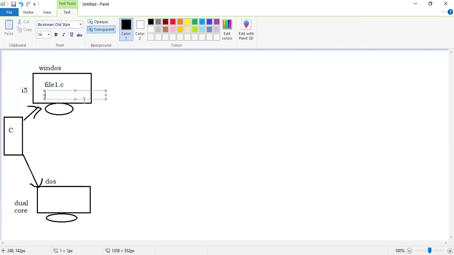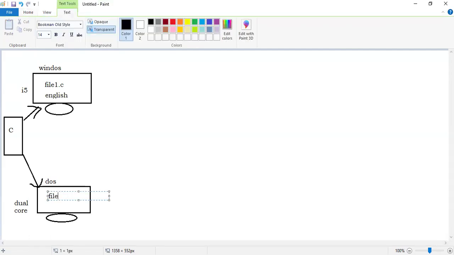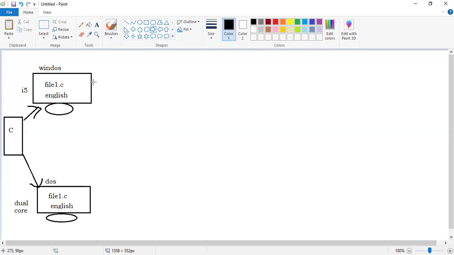In which language are you writing? C is which language, sir? High level programming language, nothing but simple English, sir. Similarly, here also the same. Suppose you save file1 dot C, and here also C is a high level programming language, English language, right? Now, what is the next step, sir? Can my computer understand this English language? No. For that, I have to do compile, here and here also.